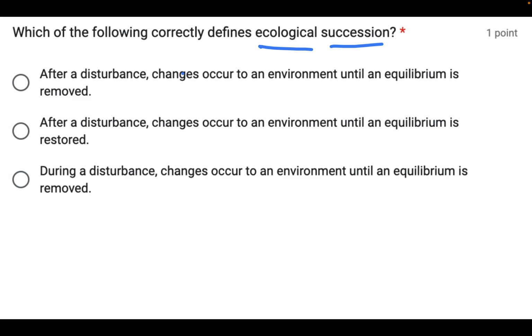Okay, we could probably answer this even if we have no idea what the definition is, because we have three choices, and of those three, let's pick out a word that's different in each. So, after a disturbance is in two answers, and during a disturbance is only in one. So after disturbance is more probably the answer. And then we just have to narrow it down between these two. Is it an equilibrium being removed or restored? And the answer is an equilibrium is restored.